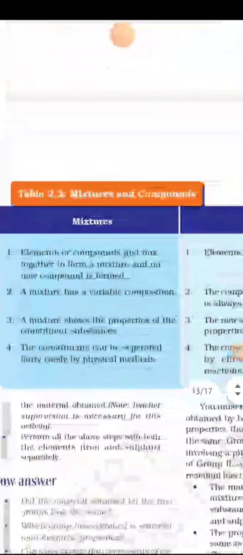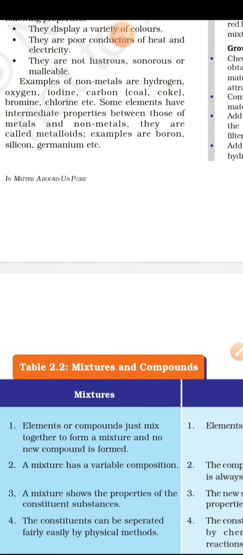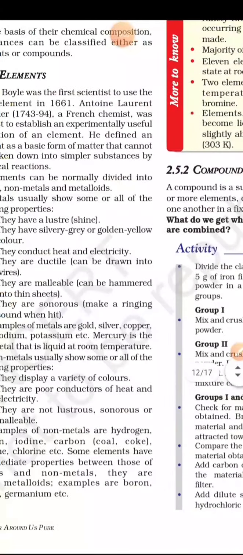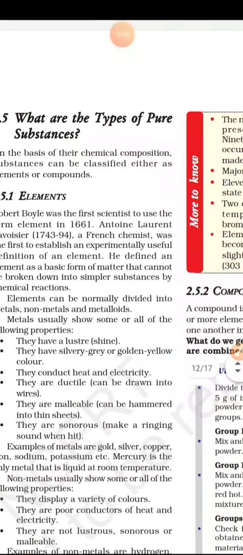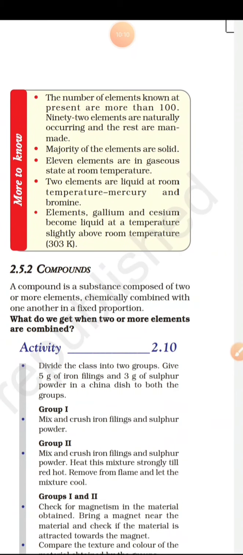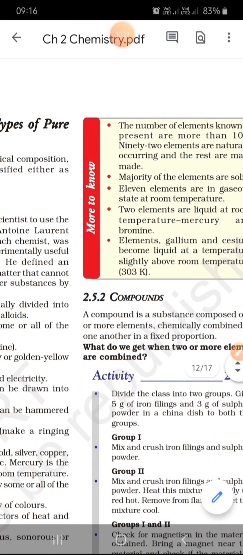So आपको यहाँ पे actually this chapter is based on mixtures. I'll go to the most important part here. So first you must understand what I have explained till now. I have explained to you about pure substances, about elements, and about compounds. Why water is a compound and not a mixture. So now you are in a position to distinguish between elements and compounds. But the main purpose of this chapter is to understand, is matter around us pure? So we have understood what pure substances are.